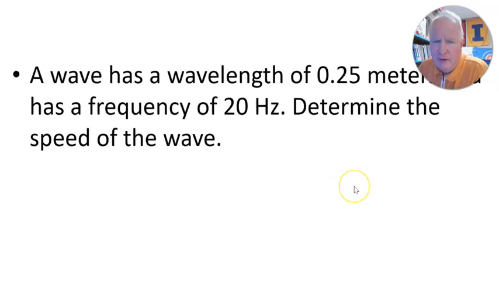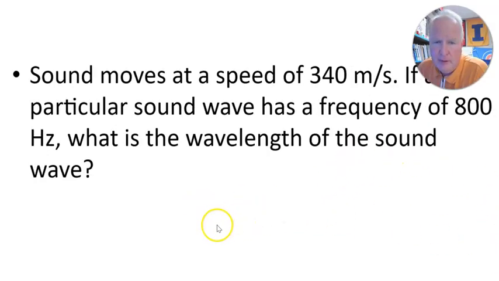And so we'll just use that equation V equals F times wavelength. And if you get an equation like this, we're all really good at this stuff by now. It's a 4-column method problem. The wavelength is 0.25, the frequency is 20. So what's the velocity or the speed? So you just write down V equals F times wavelength and solve for V. And you can imagine that we can have a lot of different versions of this where we tell you what the velocity is and the frequency, and you have to solve for the wavelength. But the bottom line is, you guys know how to do these problems, and so I'm not going to spend too much time on this equation, but it's worth 4 points or 8 points on the test, so you should know how to do it.